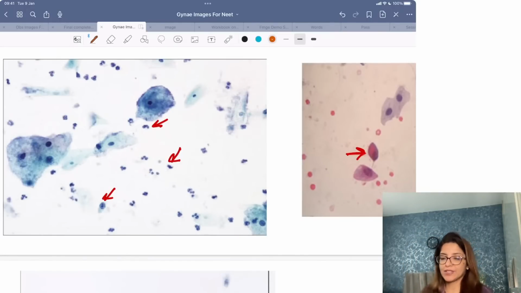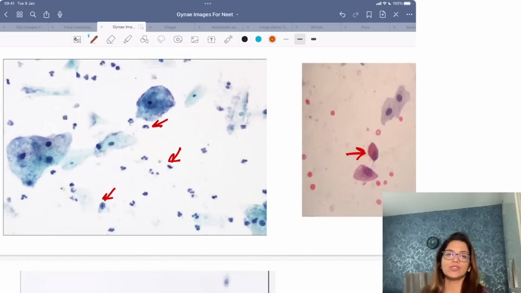Okay, then look at these organisms which I have marked with red arrow. Look at these organisms and tell me, what do you think is the infection which you can see on this slide? What are you seeing over here in this image? In this image, you have to concentrate on the arrow which I have marked, not on any other thing.